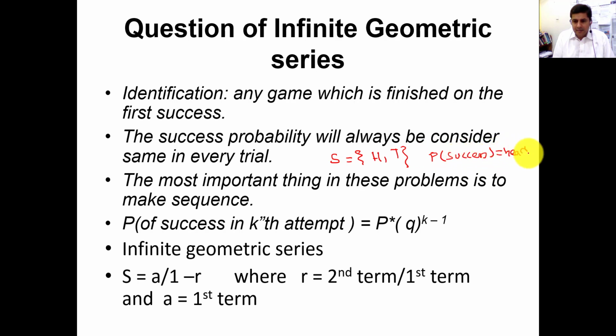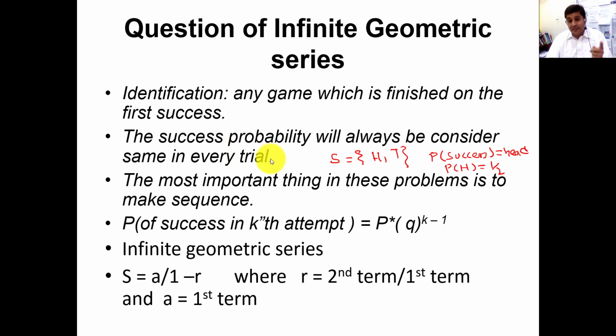So the success probability will always be the same in every trial. If I throw it again, the probability will not change. It will be 1 by 2.